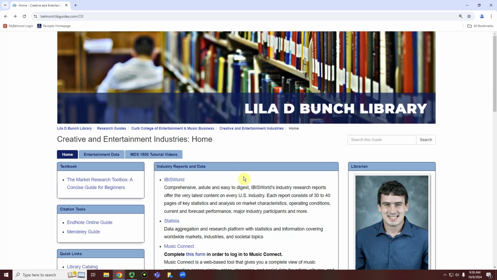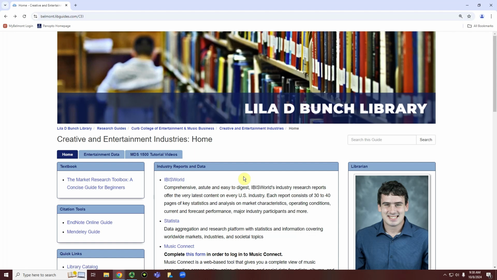Mass Media and Society class. Statista is a data aggregation platform, meaning that they are pulling data from all across the web. We can use this to get some data and statistics about both entertainment industries as well as consumers of different